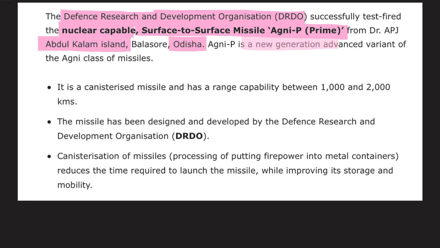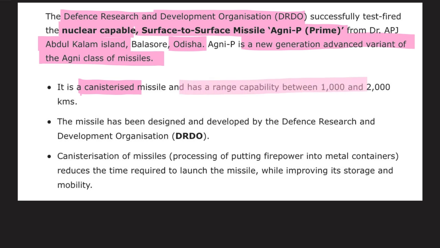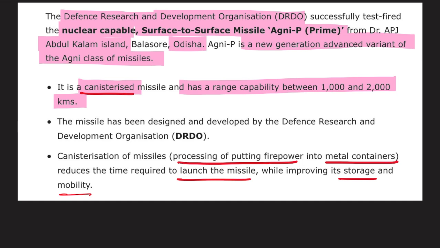Agni P is the new generation advanced variant of the Agni class of missiles. It is a canisterised missile and has a range capability between 1000 to 2000 km. What are canisterised missiles? Canisterisation of a missile is the process of putting firepower into metal containers, and this helps to reduce the launch time while improving the storage and the mobility of those missiles.